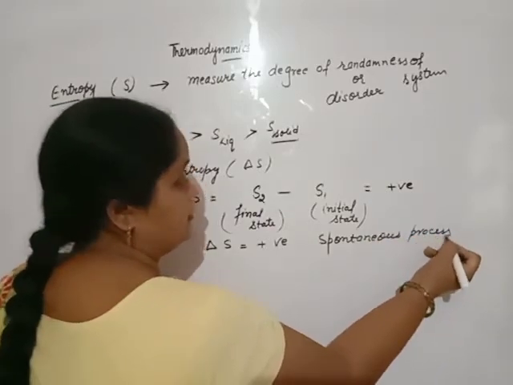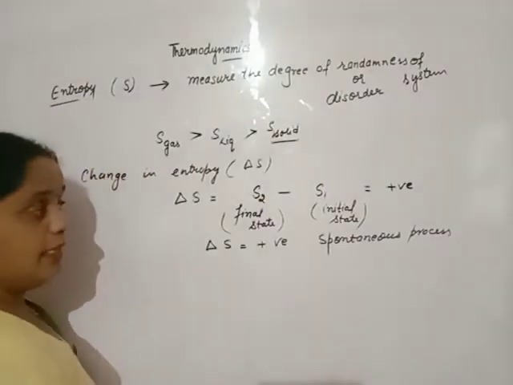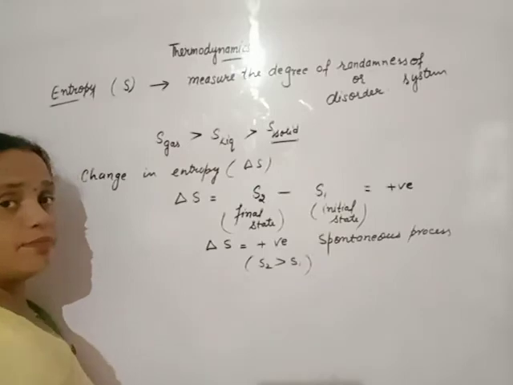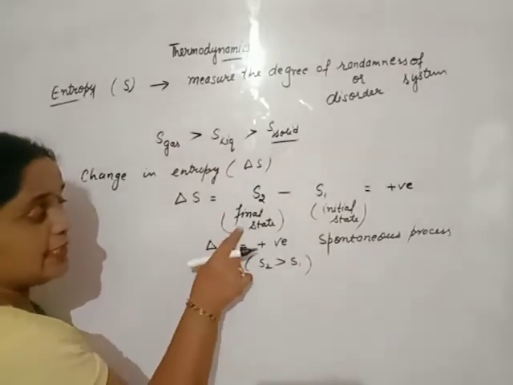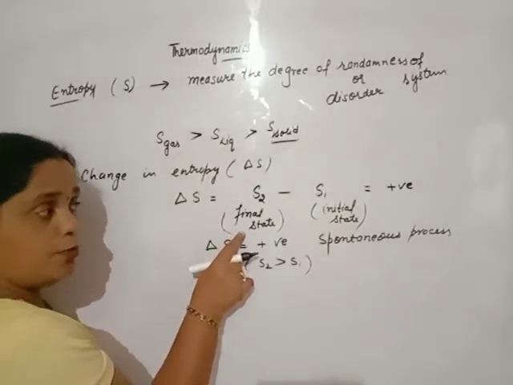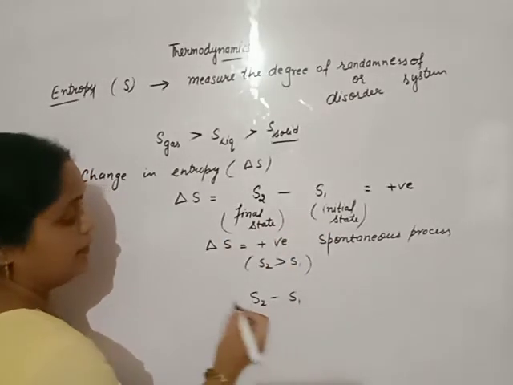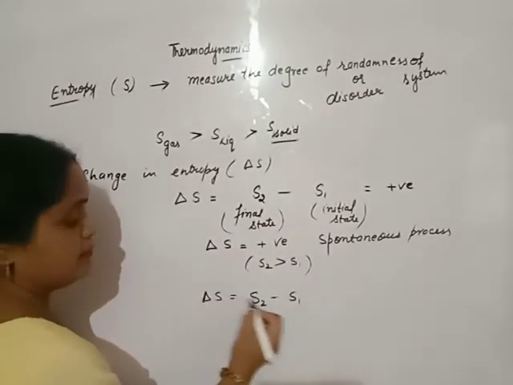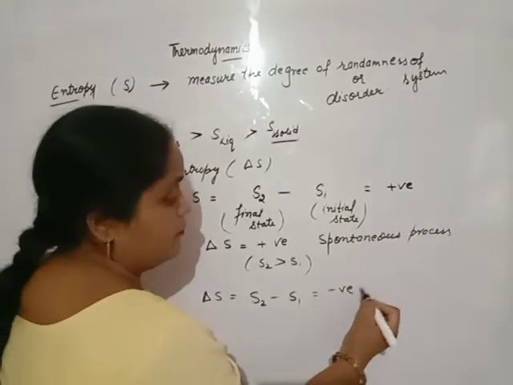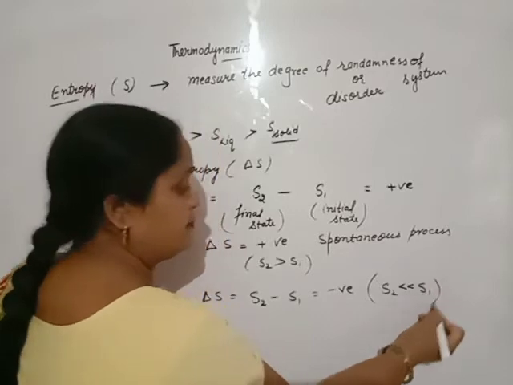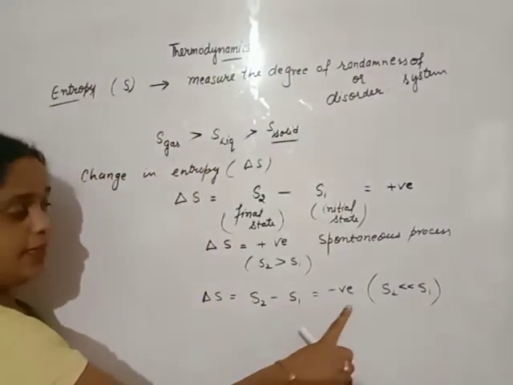Beta, the process is spontaneous when S2 is greater than S1. If the entropy of the final state or product is less than the initial state, that means the change in entropy is negative. When S2 is less than S1, the sign is negative.